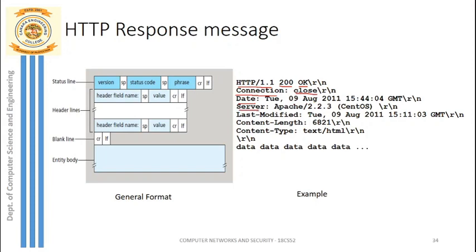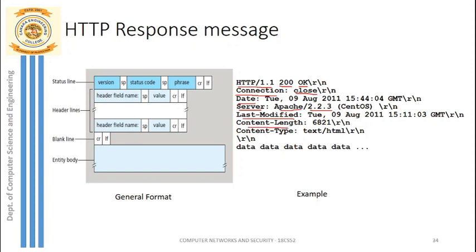Okay. So next is server. What type of server are we using? We have different types of server like Apache or Microsoft server. Here it is using an Apache server with the version. And the next header field name is last modified. That means the date and time at which the requested page was modified. That is indicated by the last modified header field name.